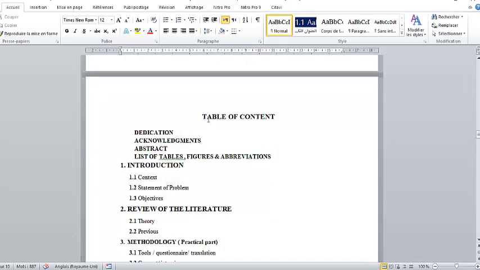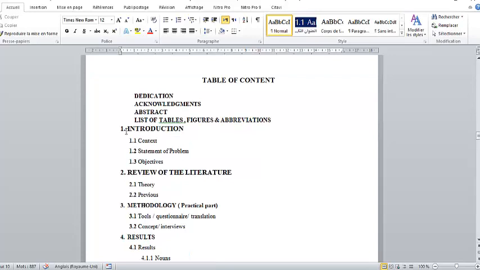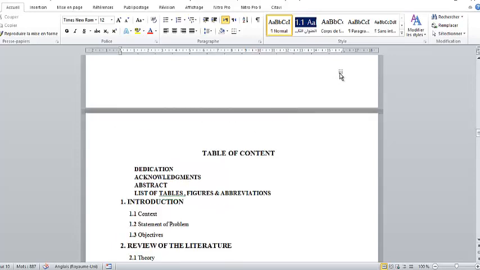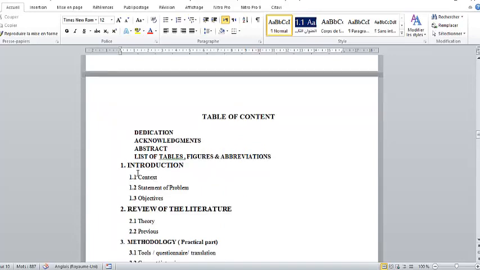Now, then comes the table of contents, and pay attention here to the numbering. For the dedication and the paratext, we use small Roman numbers, but for the body of your research, we use Arabic numbers. Here we use numbers in numbering the chapters. Chapter number 1 is size 14, Times New Roman, bold, and there is here a subheading, capitalizing the first letter, but 1.1 means chapter number 1, the first section, second section, third section.